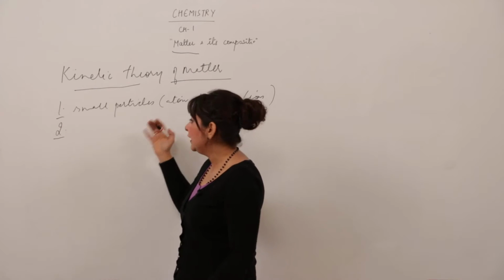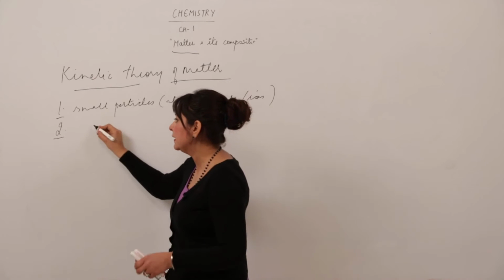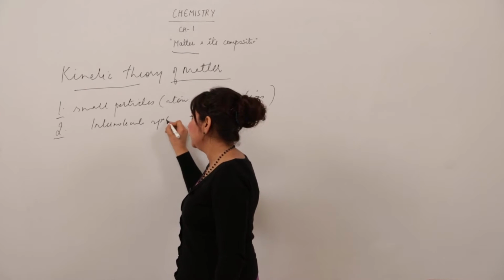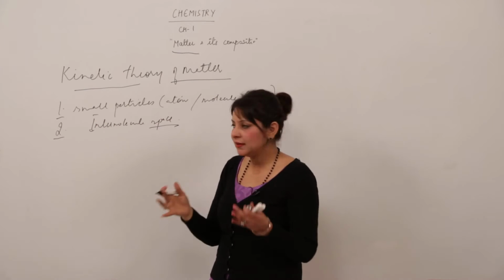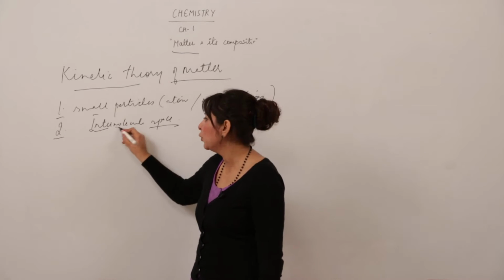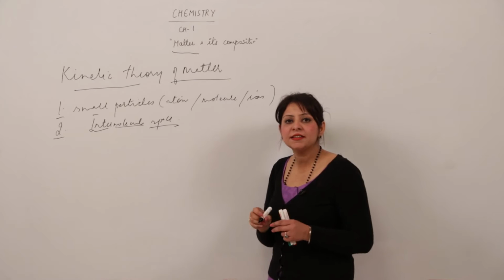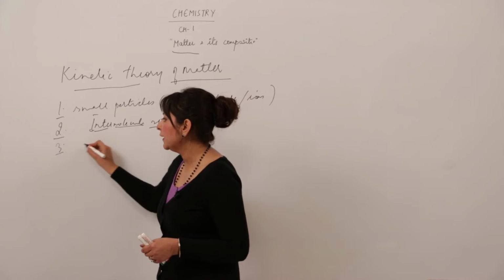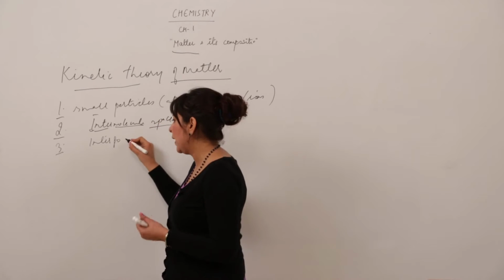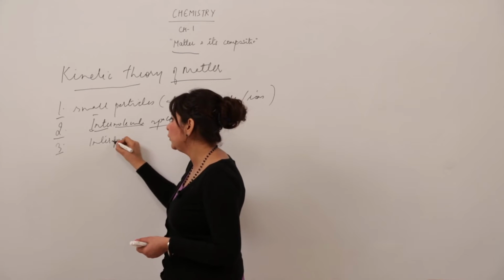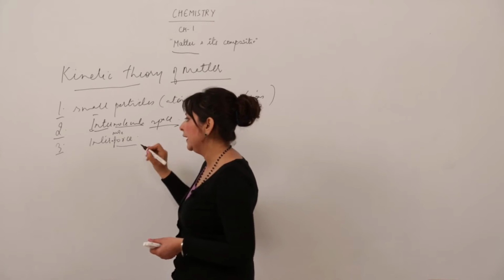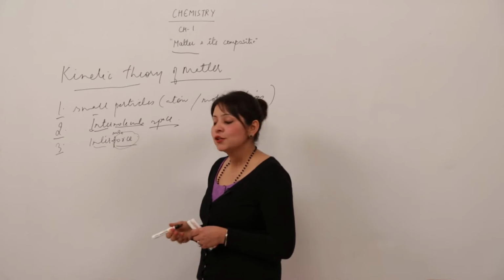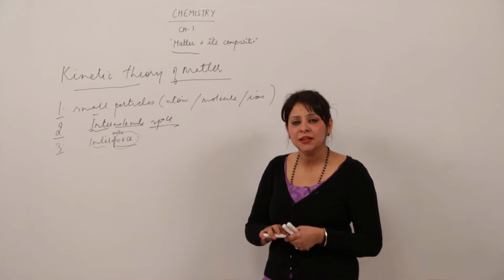When they closely exist, there is a certain kind of intermolecular space between them. What is it? Space means distance, and inter means within the molecules. So within the molecules there is a certain kind of space called intermolecular space. When particles are packed, there is also an intermolecular force between them. Force means attraction or repulsion, and inter means within the molecule. So there is a force of attraction between the molecules.